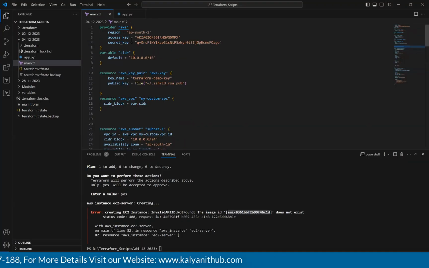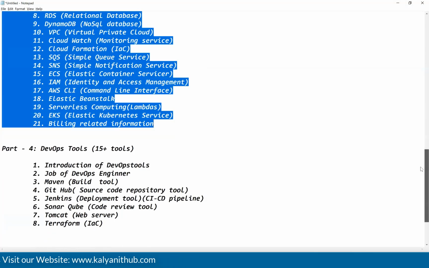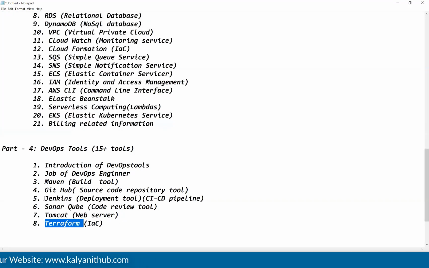Otherwise, you can't understand this code that I have written here. Very easy, guys. Terraform is very important. In our entire course, the most important tool is Terraform. I told you, if you know only Jenkins, some companies are ready to take you. If you know only Terraform, hundreds of companies are there to take you, guys.